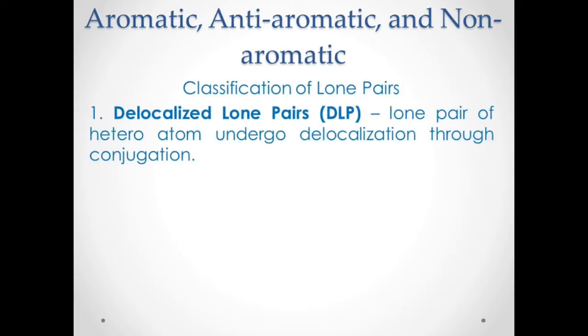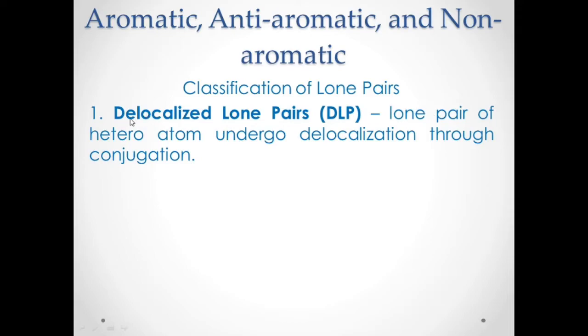But first we will discuss the classification of lone pairs, before we distinguish whether a heterocyclic aromatic compound is aromatic, anti-aromatic, or non-aromatic. So first we are going to know what the classifications of lone pairs are. We have what we call delocalized lone pairs, or DLP.